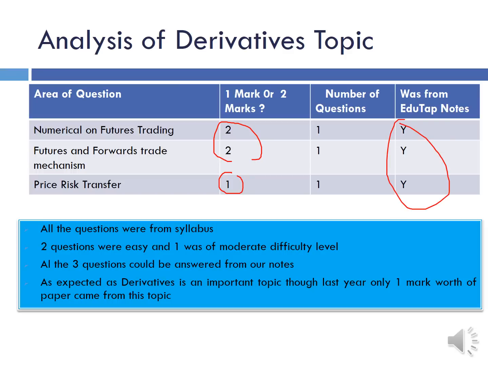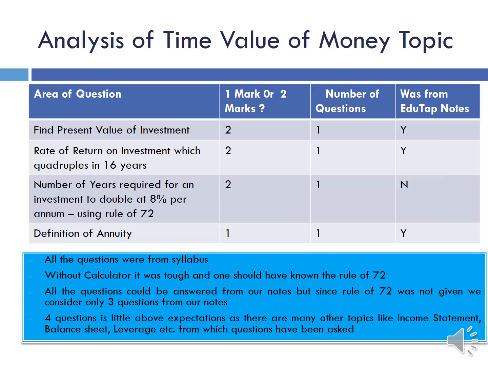All questions were conceptual. There was a numerical on futures trading using margin money, which was a very good, very conceptual question, and hats off to the person who framed this question. Then there was another question on futures and forwards trade mechanism. This was a very simple question, and then there was a question on price risk transfer, again a very simple question. So this was, I think, the most scoring topic according to me. Very basic questions. If you had a basic understanding of derivatives, you would have cracked all 3 questions.